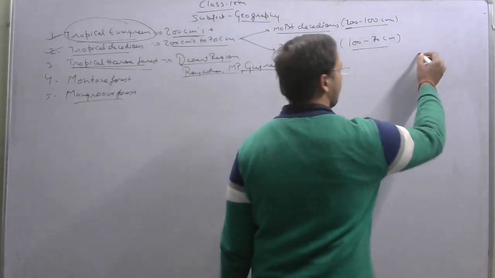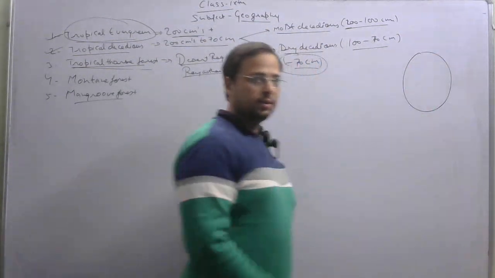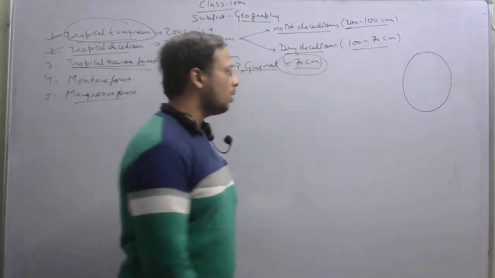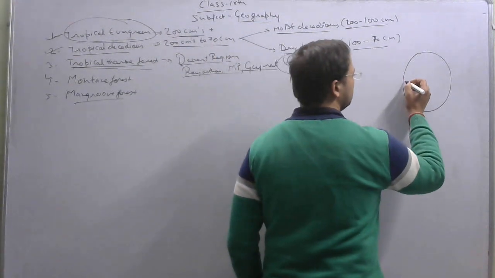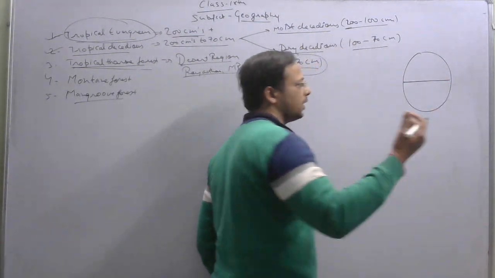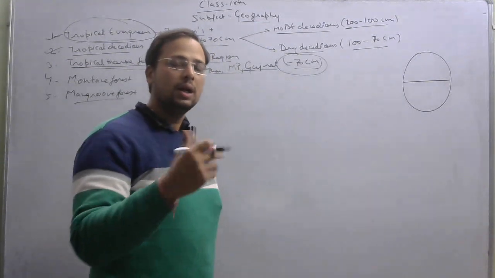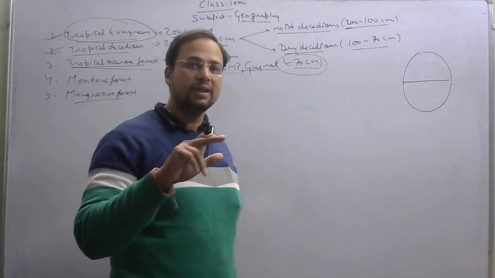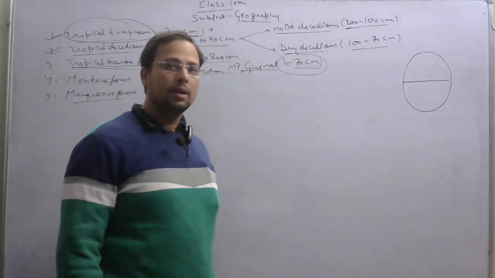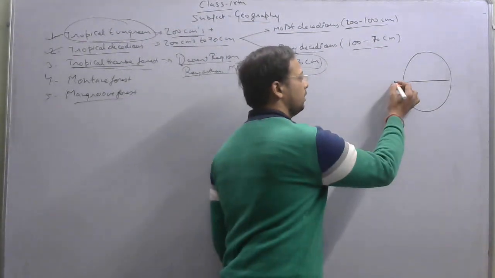See, this is your earth, right? Now the earth is divided into two hemispheres, the northern hemisphere and the southern hemisphere, by an imaginary line called the equator. That is your 0 degree.